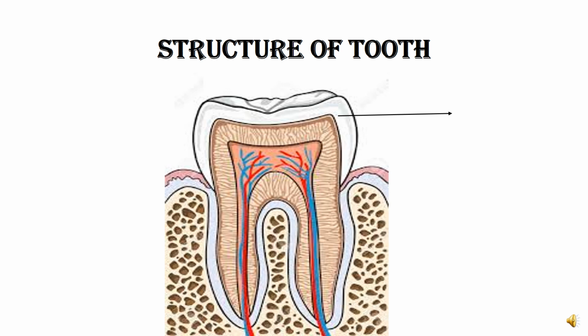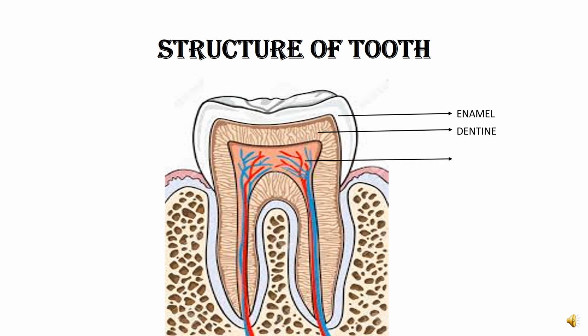First, the white layer is called the enamel. Students, the white layer of our teeth which we see, which we brush daily, is called the enamel. Inside the enamel we have dentine. Inside the enamel we have which part of the tooth? Dentine. Look at the diagram carefully and listen to my pronunciation also.